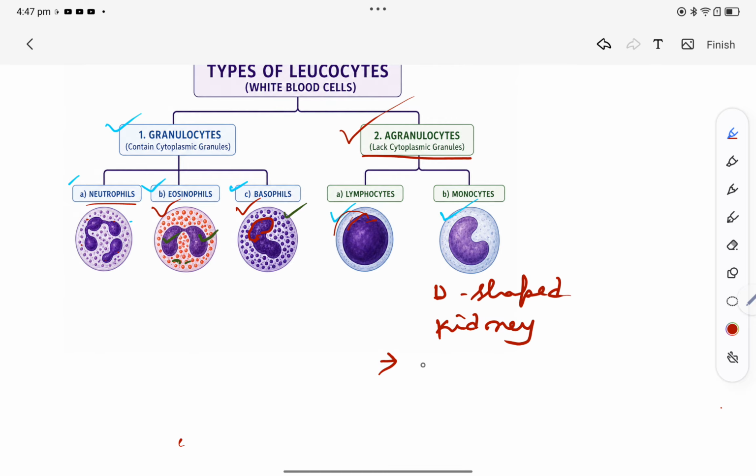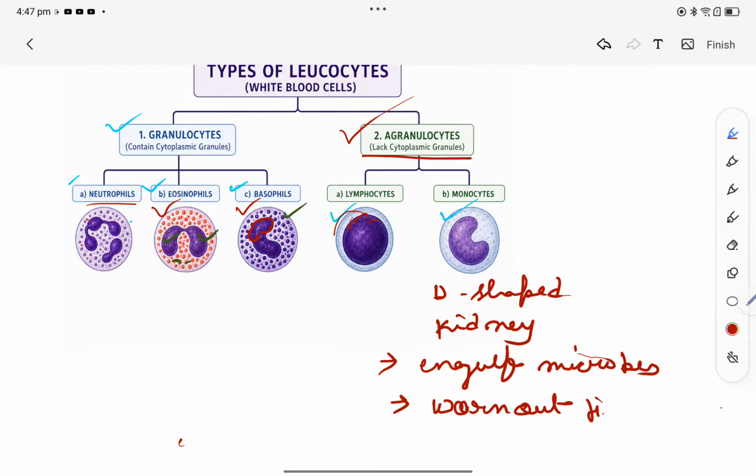These can also engulf microorganisms, microbes, just like neutrophils, and worn out tissues. Okay, so these were the types of leukocytes and their functions.